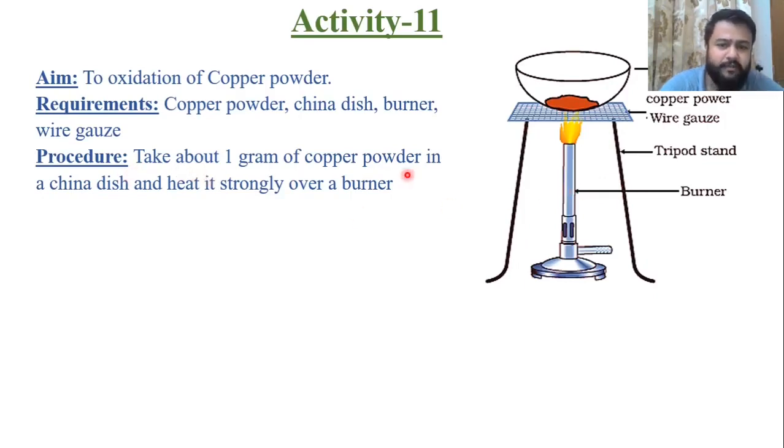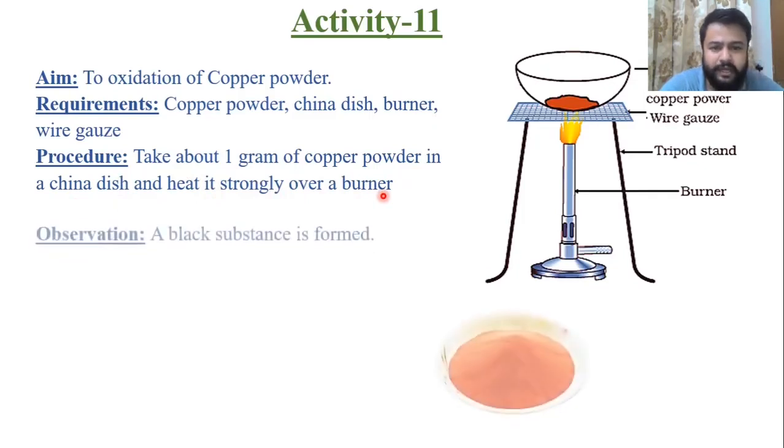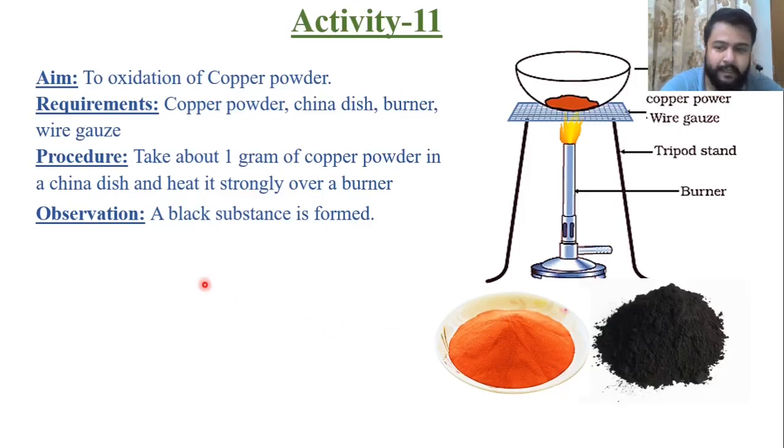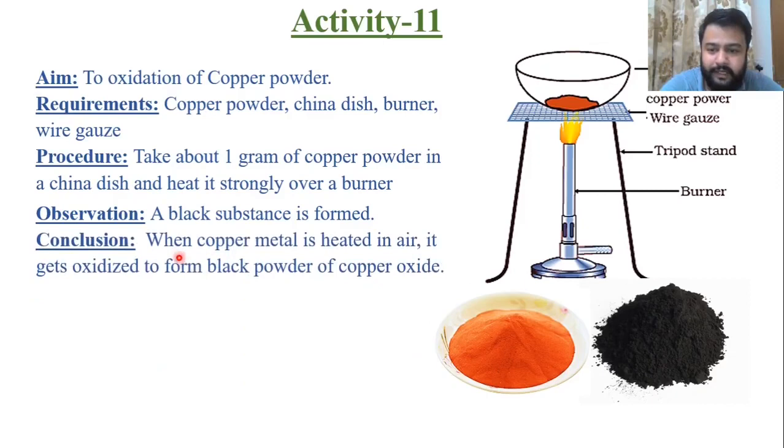Procedure is to take 1 gram of copper powder in a china dish and heat it strongly over a burner. We all know that copper is going to react with O2, that is oxygen. This is your copper powder, brown in color. Whenever it reacts with oxygen, or is burning in the presence of oxygen, this brown color copper powder will convert into black color, like this one. It means copper reacts with oxygen and forms copper oxide. When copper metal is heated in air, it gets oxidized to form black powder of copper oxide.